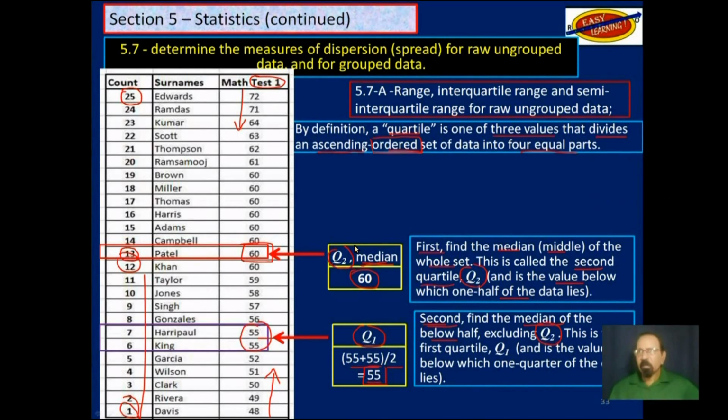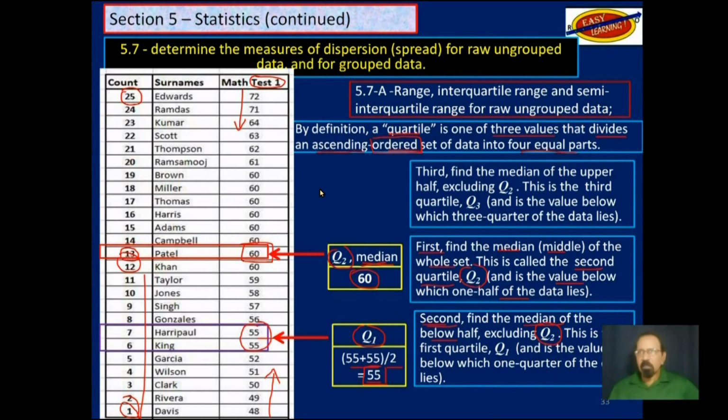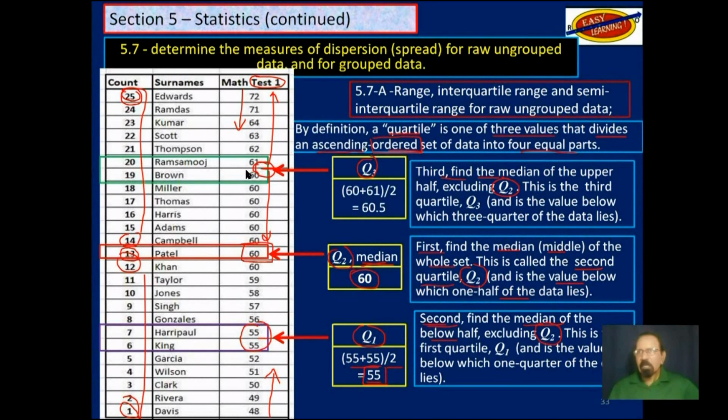And we will do the same thing above here for the third quartile. Remember, we will exclude Q2 because it's a single value. So we are going from the 14th up here to the 25th. That would be 12 values. Exactly 6 above and 6 below will take us between here. So that will be Q3. Since there are 2 values there, we add them, divide by 2, and we get 60.5.